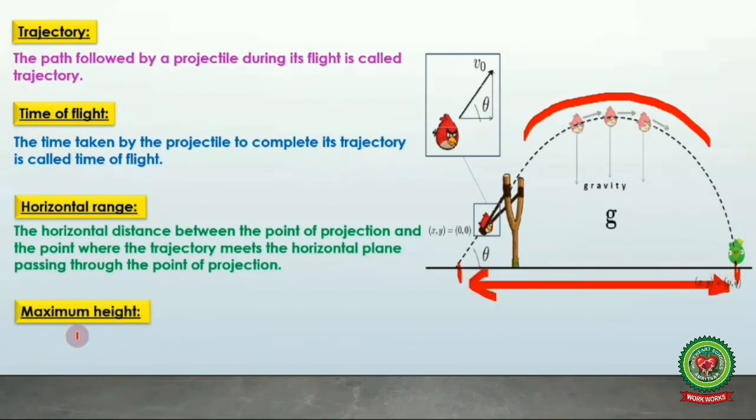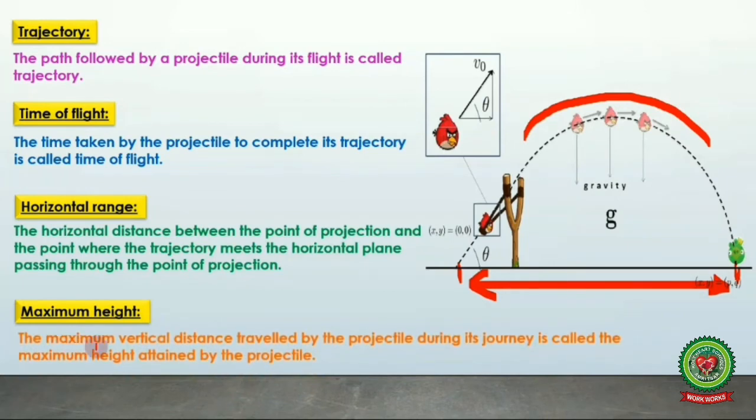Next is maximum height. The maximum vertical distance traveled by the projectile during its journey is called the maximum height attained by the projectile. So in this case, this is called the maximum height of the projectile because afterwards all the distances from the ground are less than this distance. So this is the point of maximum height.